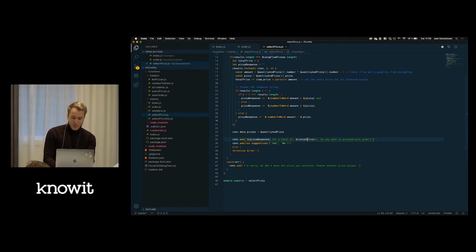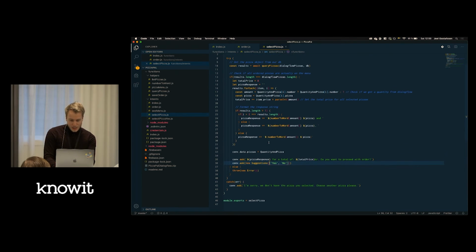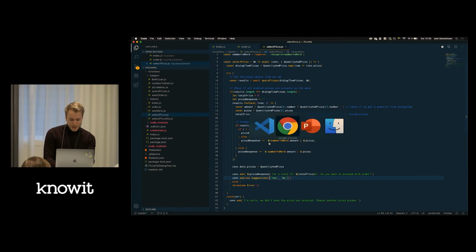And we get the price. So this is the pizzas they order, and then we combine the prices and ask if the user wants to proceed with the order, and give the user 2 suggestions, yes and no. But these suggestions will only work on a device with a screen. But the user can still go forward by saying yes or no. So that was the select pizza intent.